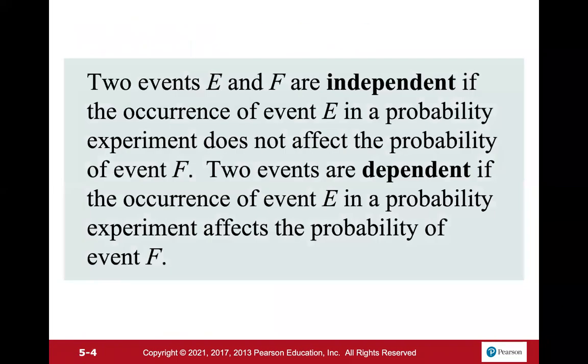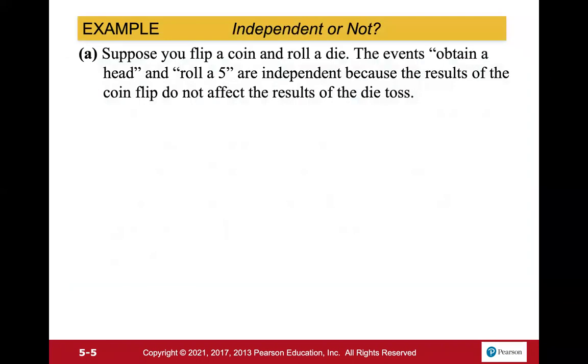So two events E and F are independent if the occurrence of event E in a probability experiment does not affect the probability of event F. Two events are dependent if the occurrence of event E in the probability experiment affects the probability of event F. So we'll see a couple of examples here.